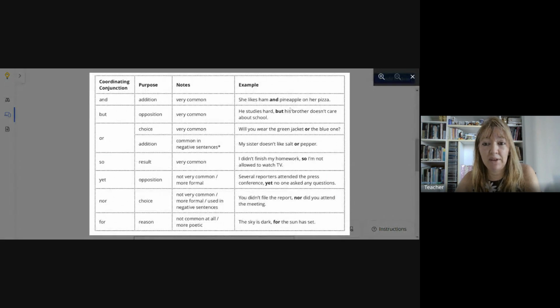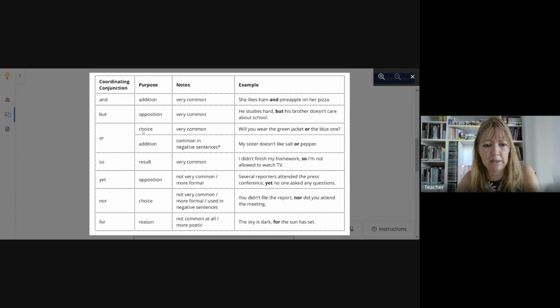You have examples here. And means addition. It is very common, right? She likes ham and pineapple on her pizza. In this case here, you can see joining noun and noun. Parts of speech, right? Not two clauses, only one clause here. But means opposition, very common. He studies hard, but his brother doesn't care about school.